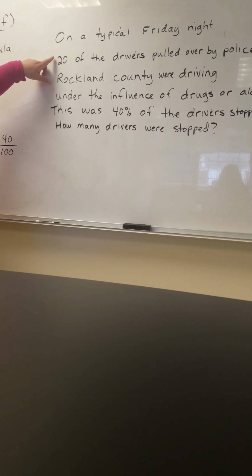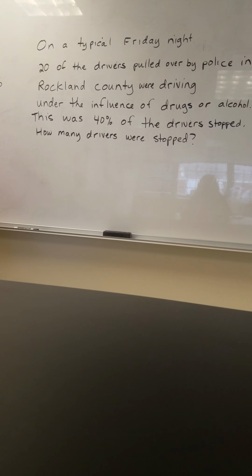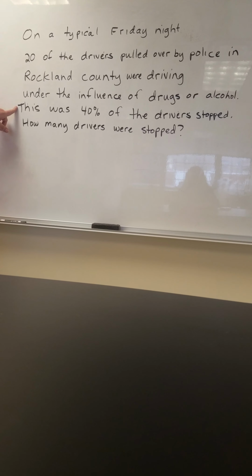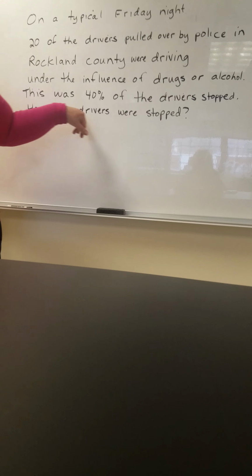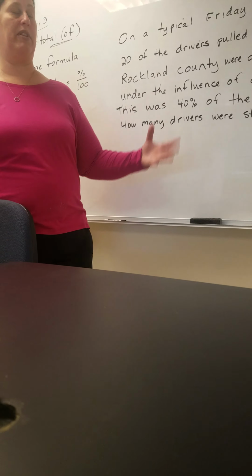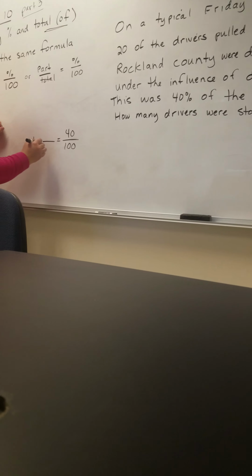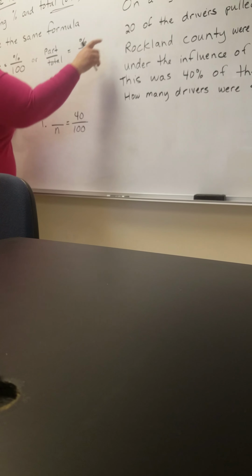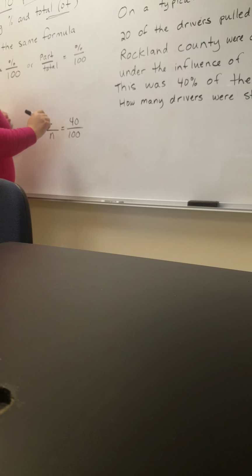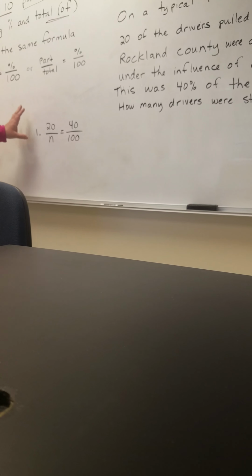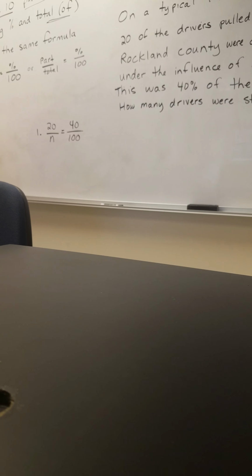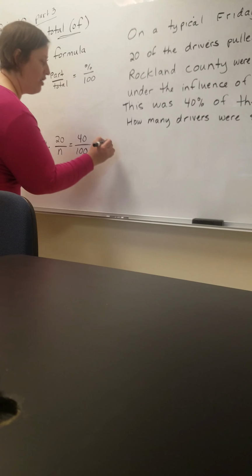Question is, is 20 the part or is 20 the total? It says this was 40% of the drivers that were stopped. We don't know how many drivers were stopped. It might have been 100, it might have been 200. We don't know the total. We do know the number that were under the influence, the part that were under the influence. So this is how you would set a problem like this up. From there, just like all the other problems.